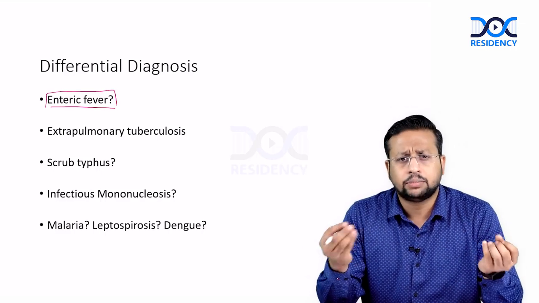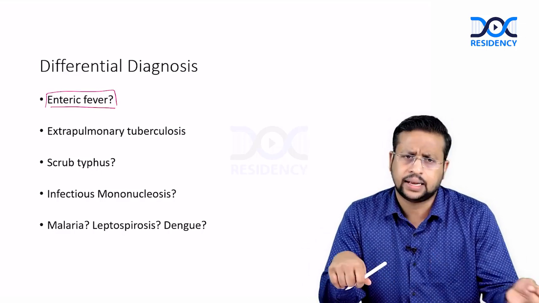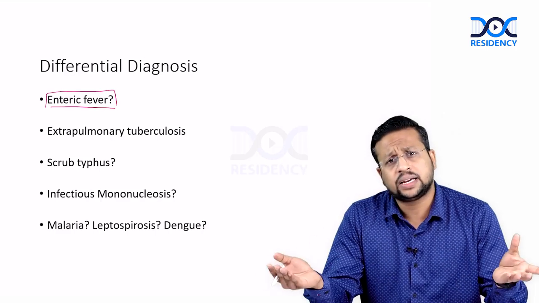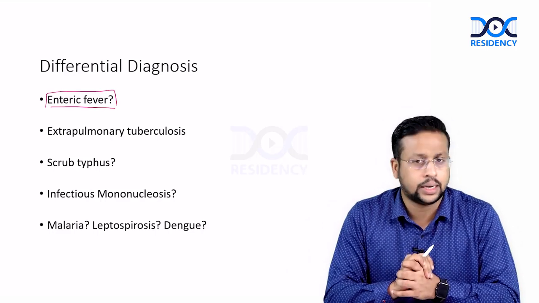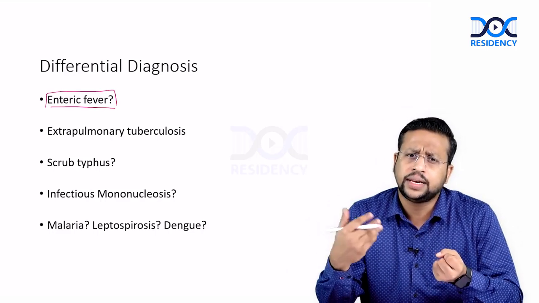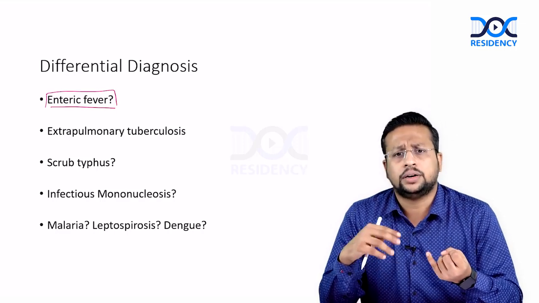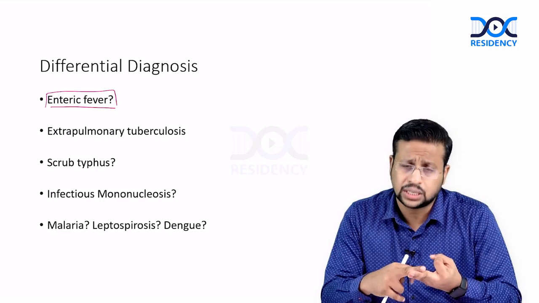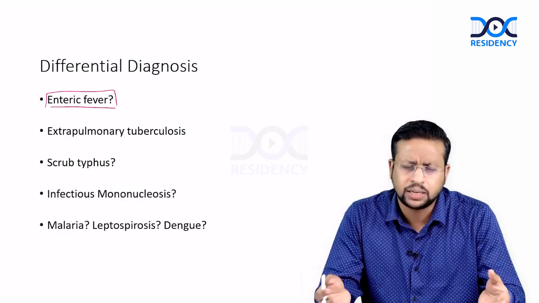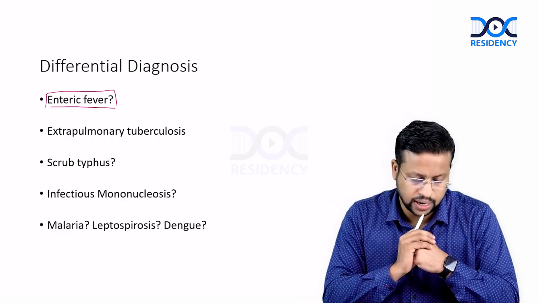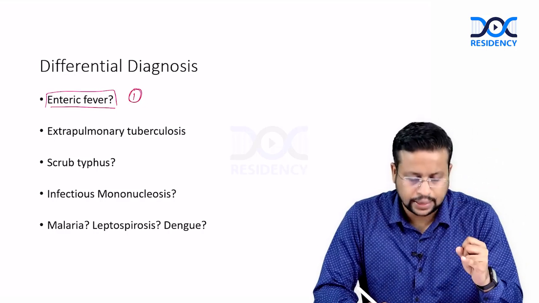Sometimes on physical examination you may get a coated tongue, you may get a relative bradycardia as we have seen in this patient, but relative bradycardia can be seen in many other conditions. Relative bradycardia was classically described in yellow fever. It is also described in various other infections like leptospirosis, dengue fever, brucellosis, scrub typhus, etc. So, relative bradycardia alone does not give us an answer, but that's a potential clue. Enteric fever, definitely I will keep as one possible diagnosis.